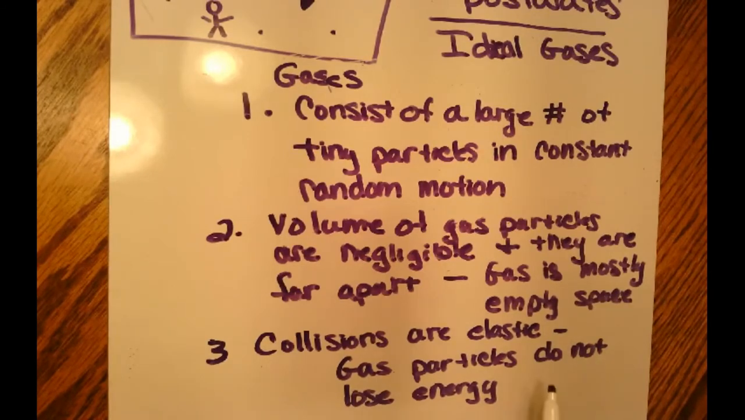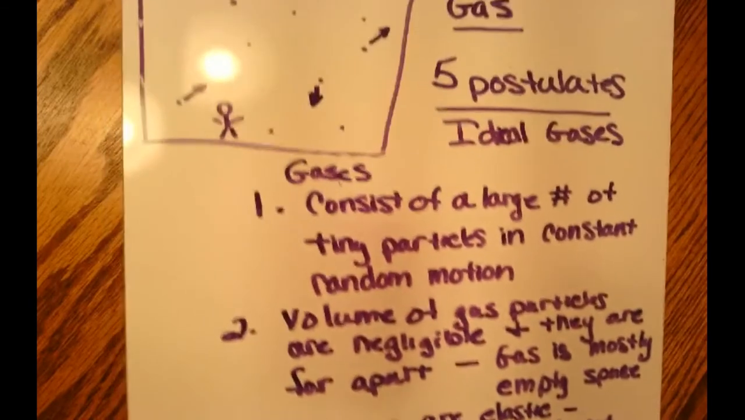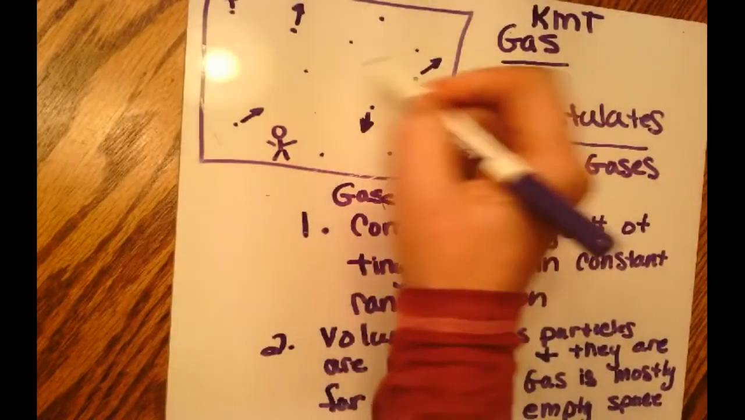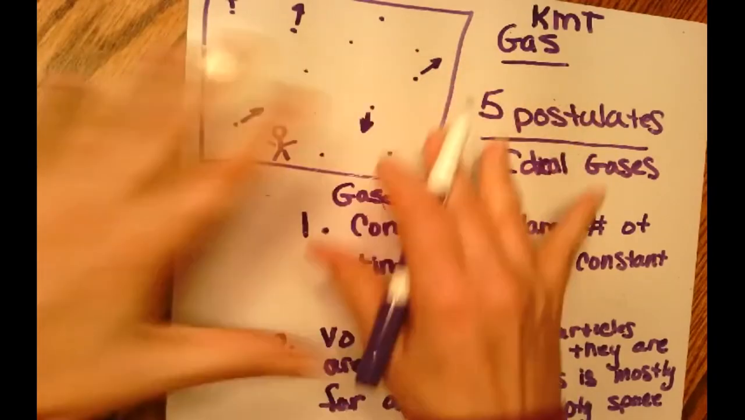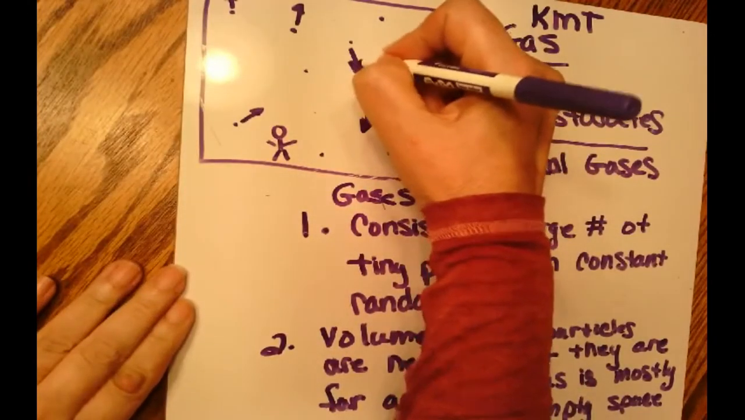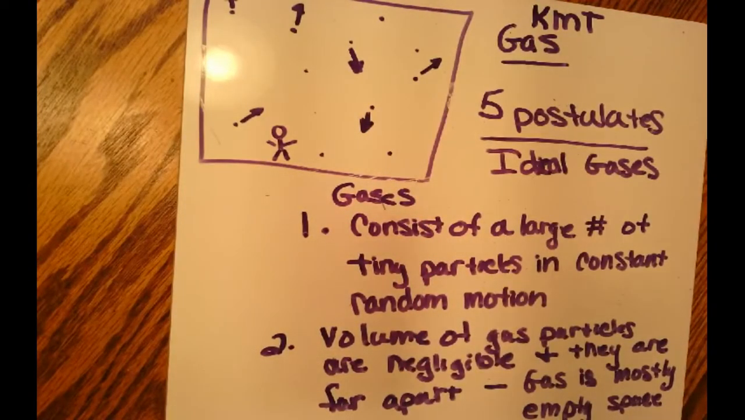Number 3, collisions of these particles are completely elastic. What does that mean? That means that these gas particles do not lose energy. Okay, so let's think about this. If these gas particles, which are bouncing all over the place, hitting the sides of the walls, going crazy, if they lost energy when they collided, like say a car slows down on the pavement.